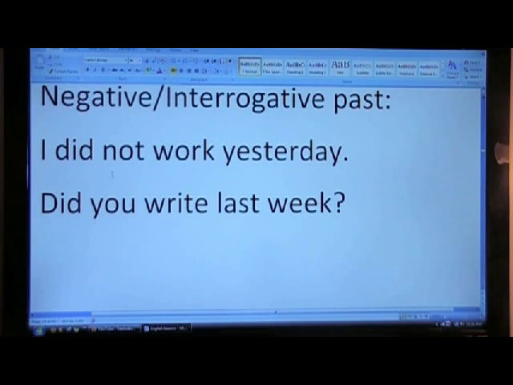Like, I did not work yesterday. Because we use the verb did, we don't use ed at the end of work. I did not work yesterday. Or interrogative. Because we use did in the front, we use the regular form of the verb write. Did you write last week?